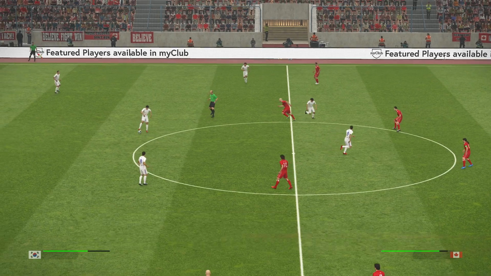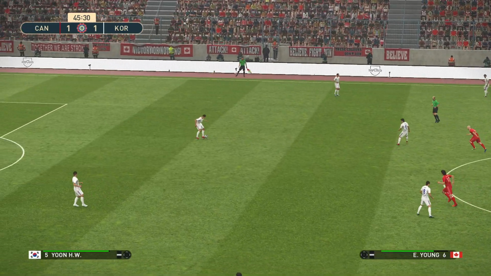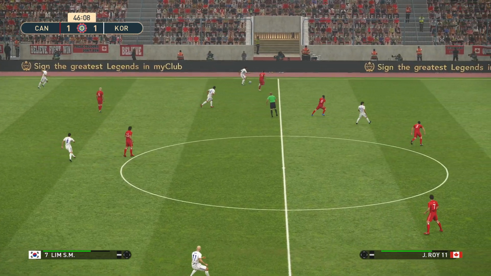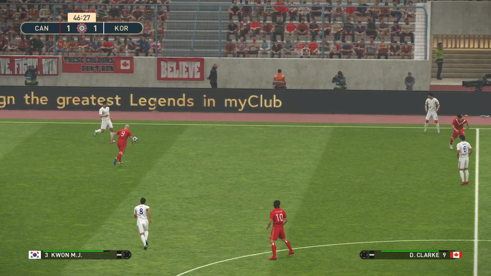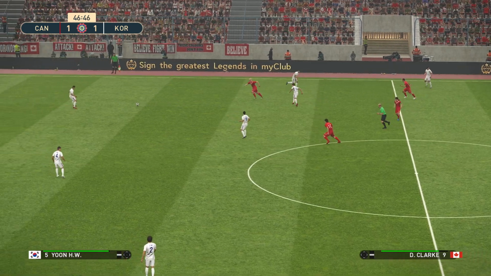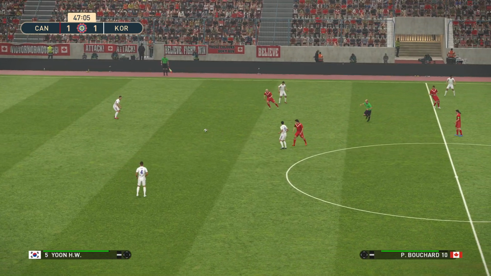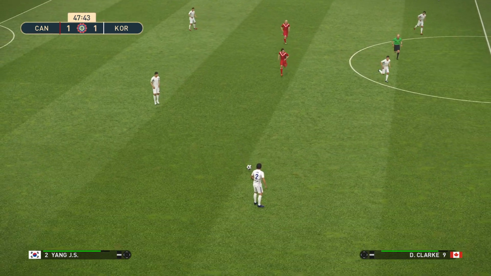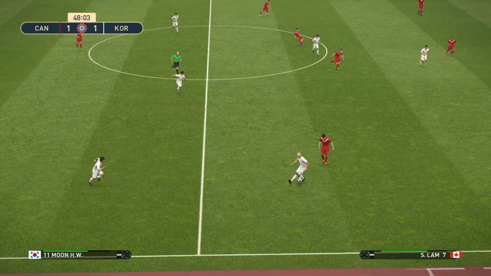And away we go for the second half. It's Canada 1, South Korea 1. This game all to play for. 3 points up for grabs. Two sides that could really do with a win here.